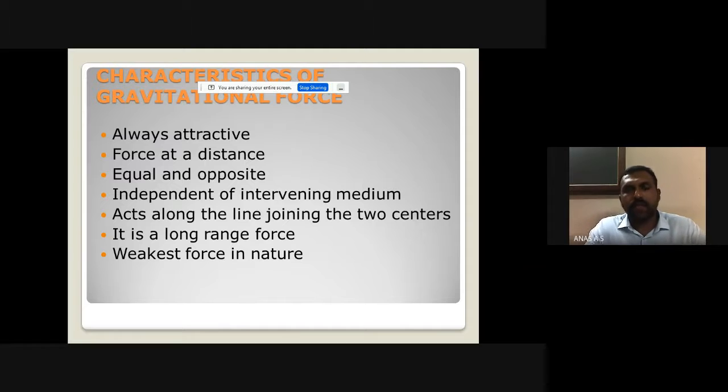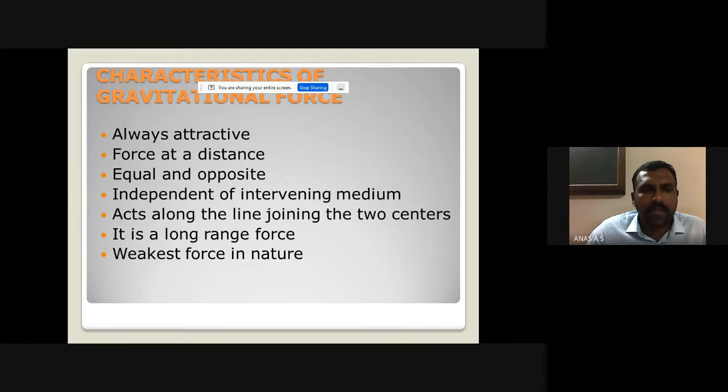Now the characteristics of gravitational force. It is always attractive. In a magnet, it may be a repulsive force, but gravitational force is always attractive. It is a force at a distance. When there is a distance, there is also a force, that is, there is no need for contact between these two bodies. If the body is placed at a distance, there is still a force between them, and it is equal and opposite.